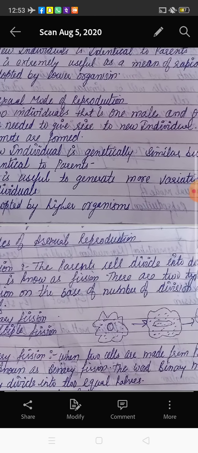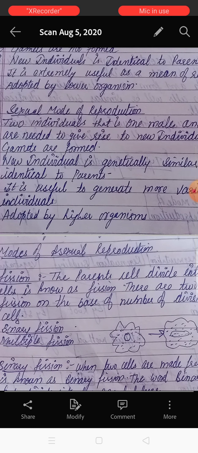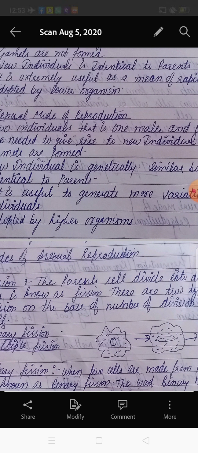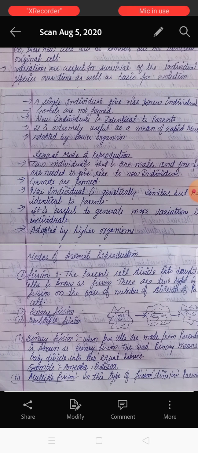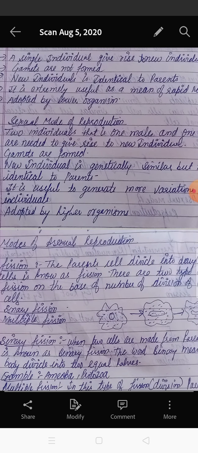Now the third point: the new individual is identical to its parent. How are they identical? It means they are completely the same as their parents. You all see many varieties of insects in your surroundings. All these insects are the same as each other, so it is not easy to identify which is the parent and which is the child. All look similar, identical to each other.